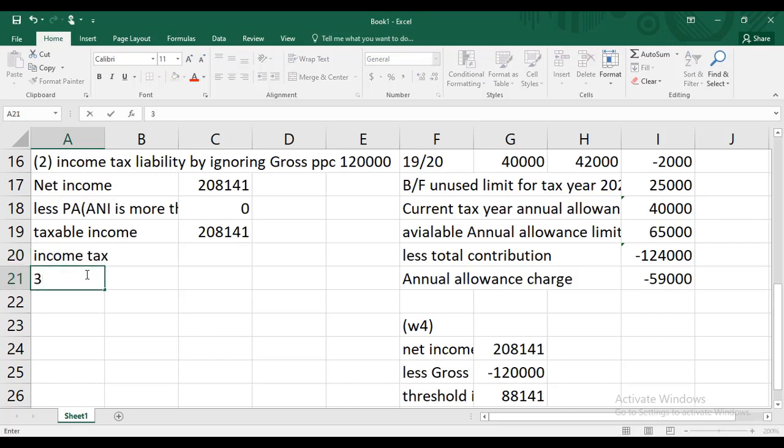Basic rate band has a limit of 37,500. Let me write 20%, 20%. Here comes the catch, and now she's an additional rate taxpayer. It can be seen. So in the high rate band we have a limit of 1,50,000. From this I'll deduct the basic rate band. So the tax rate is 40%. Okay.